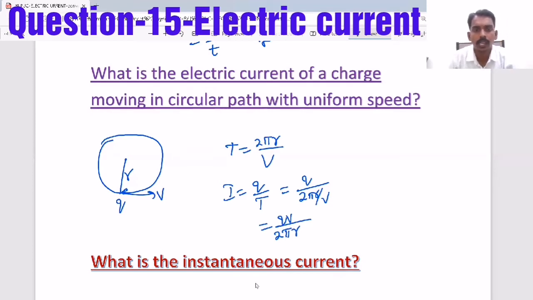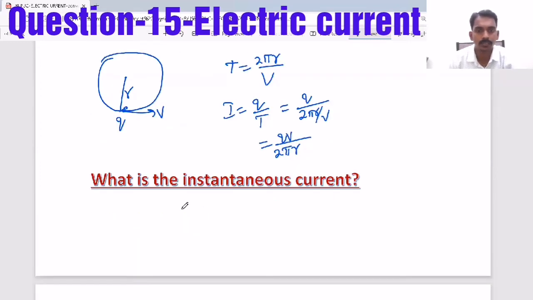This is the electric current due to a charge moving in a circular path with uniform speed. So sometimes they will ask questions based on this. If it is an electron, the charge is equal to e.